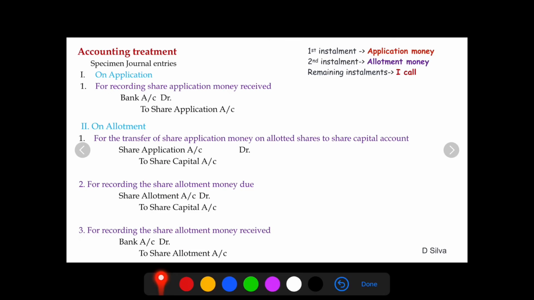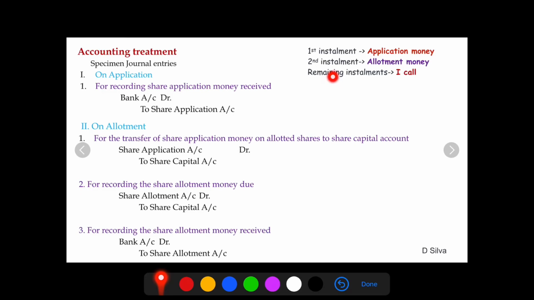Now, the money that you have received on this share application needs to be transferred to a separate account, what we call the share capital account. Then the journal entry will be share application account debit to share capital account.